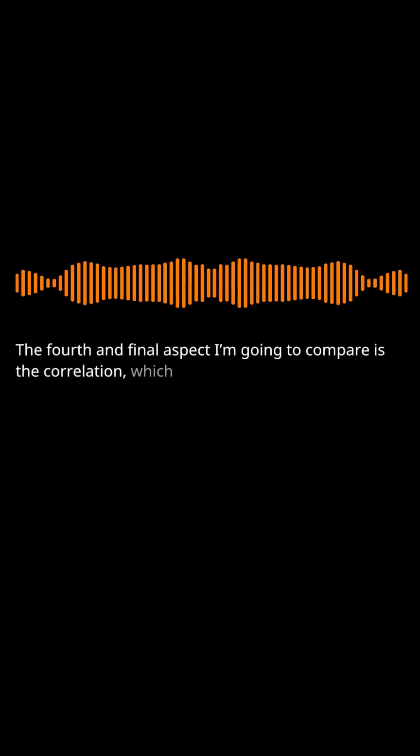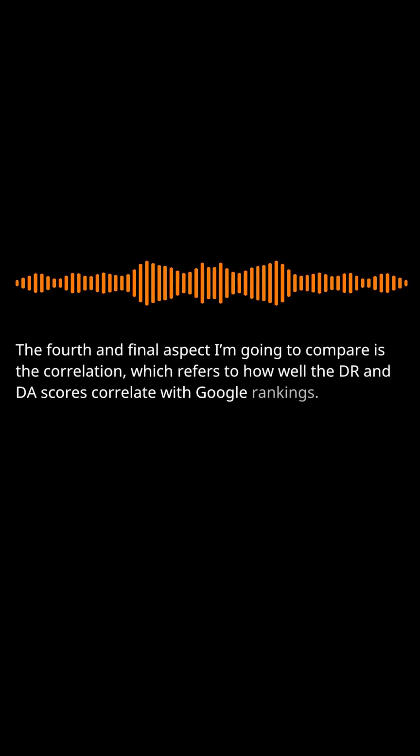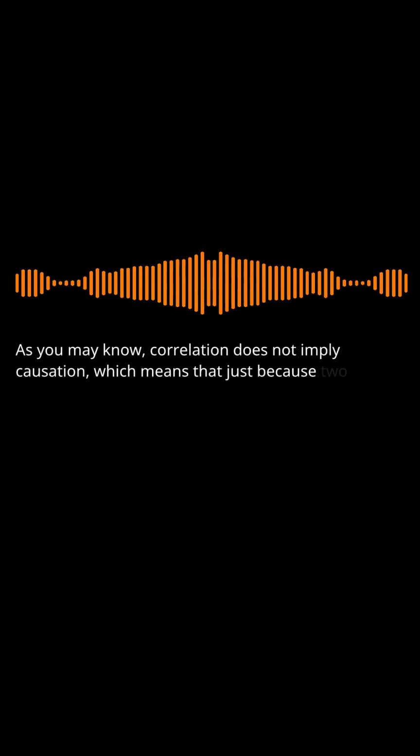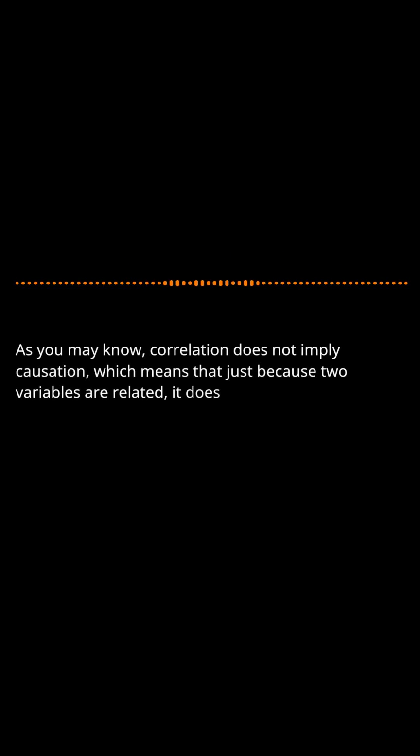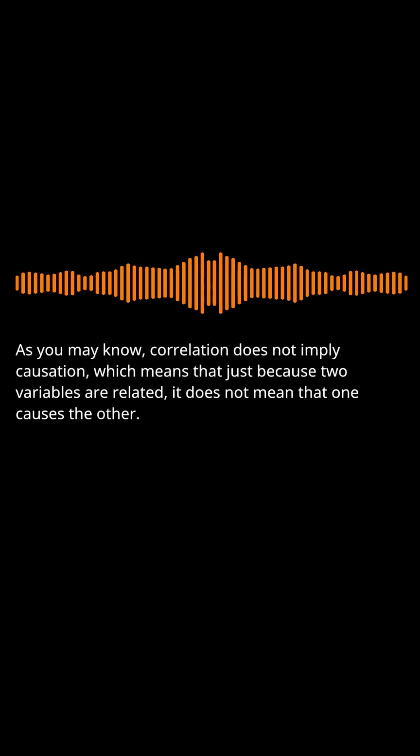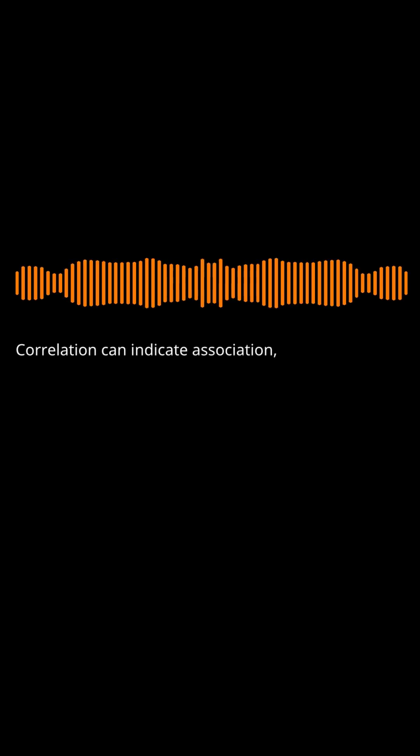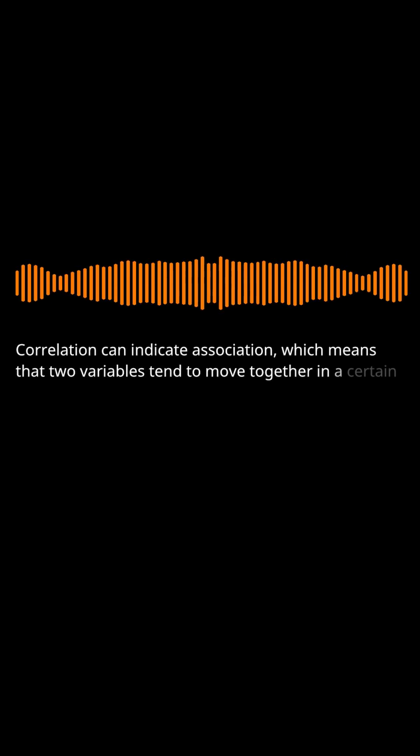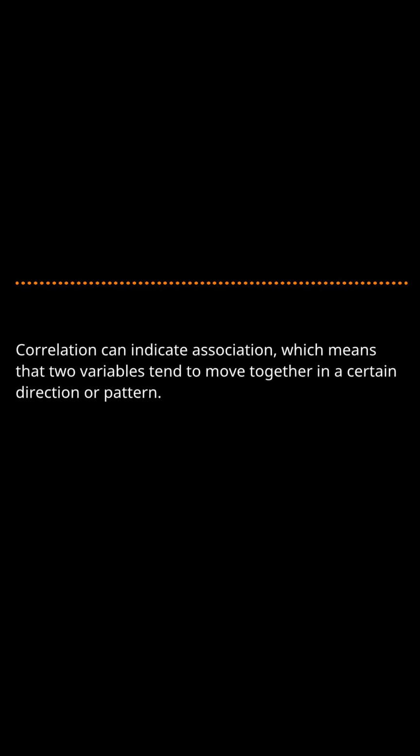Correlation. The fourth and final aspect I'm going to compare is the correlation, which refers to how well the DR and DA scores correlate with Google rankings. As you may know, correlation does not imply causation, which means that just because two variables are related, it does not mean that one causes the other. However, correlation can indicate association, which means that two variables tend to move together in a certain direction or pattern.